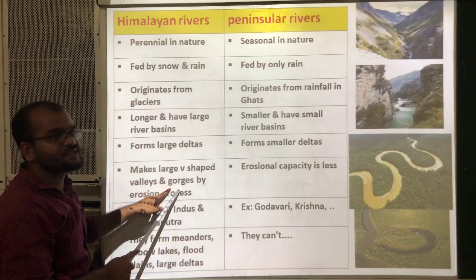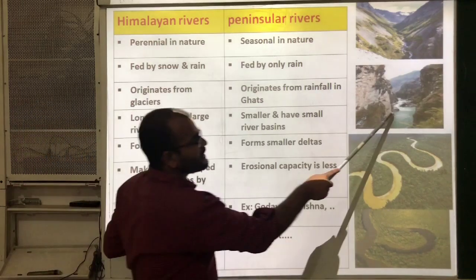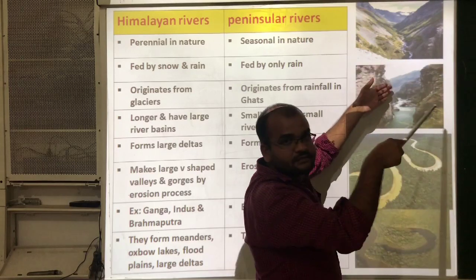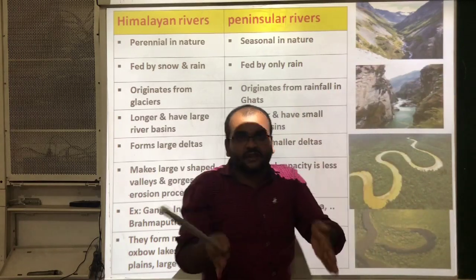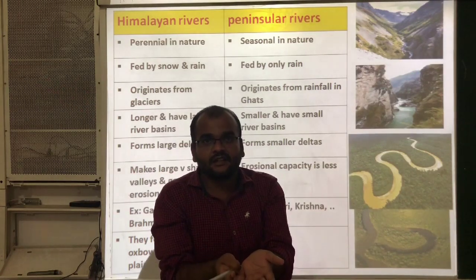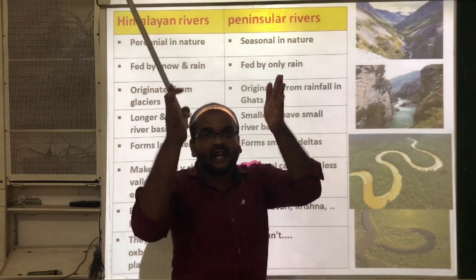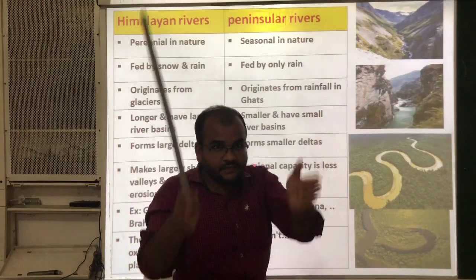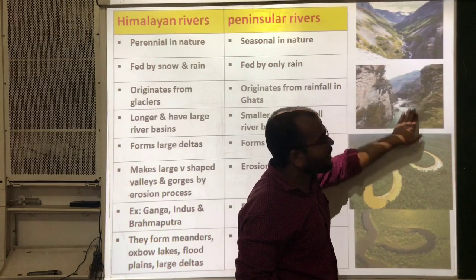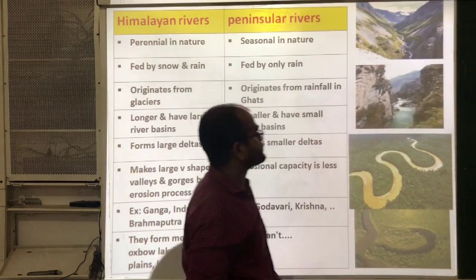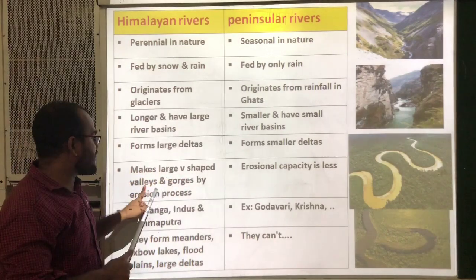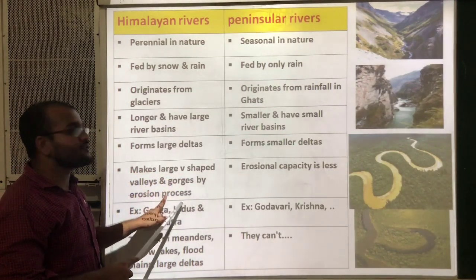Next, gorges. Gorges means here the walls are vertically inclined. V-shaped means like this. If the boundaries are vertical in shape, like this, then this is called a gorge. Himalayan rivers make large V-shaped valleys and gorges by the erosion process.